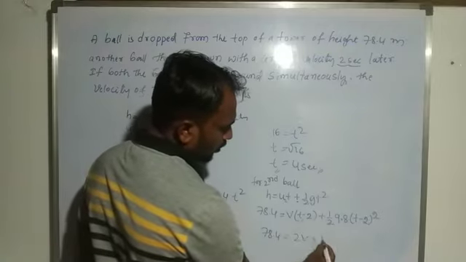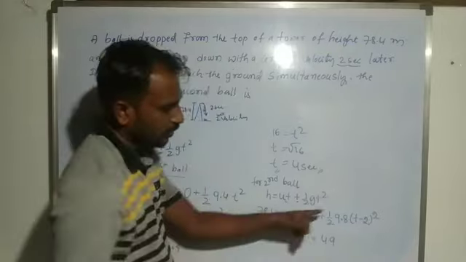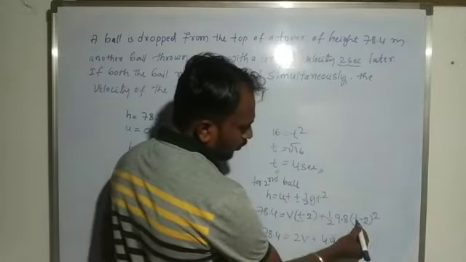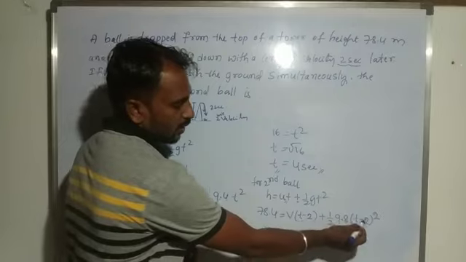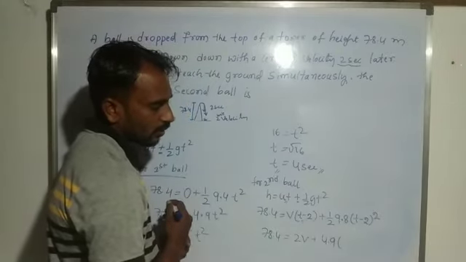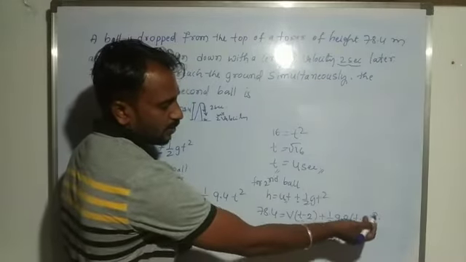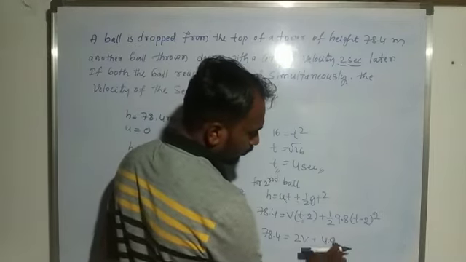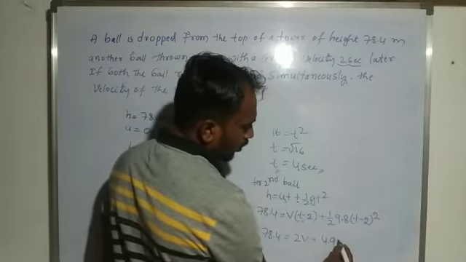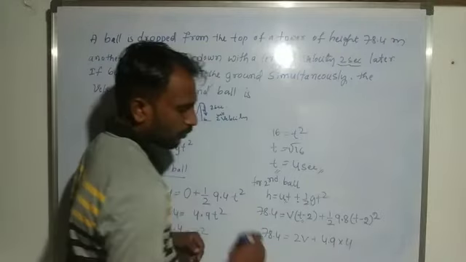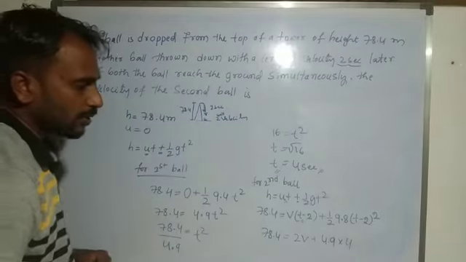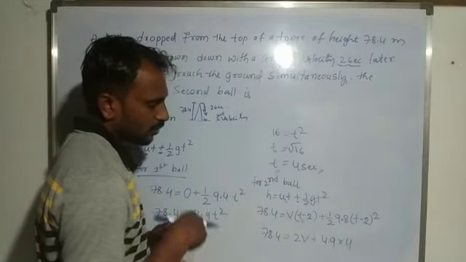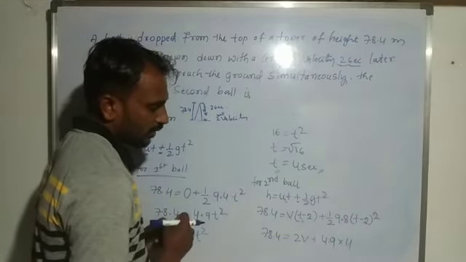this one is 4.9, that is 9.8 divided by 2, and t minus 2 whole square, it means 4 minus 2 whole square, so 2 whole square, which is 4.